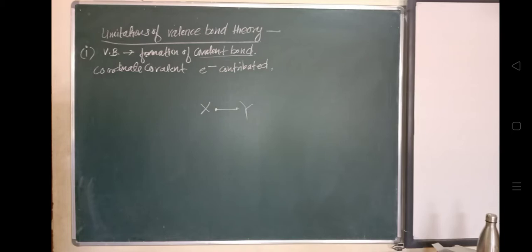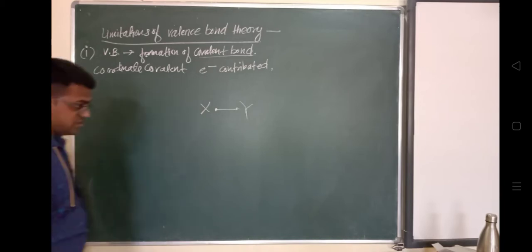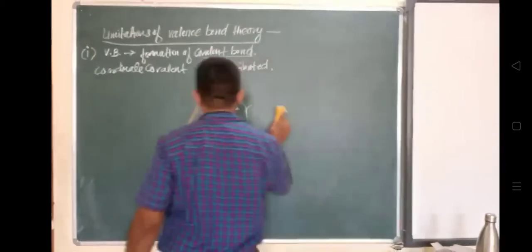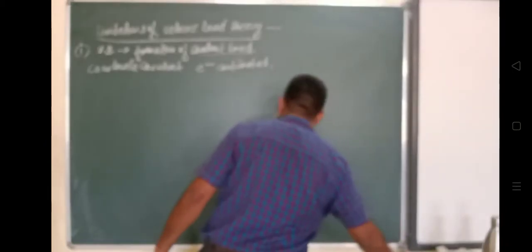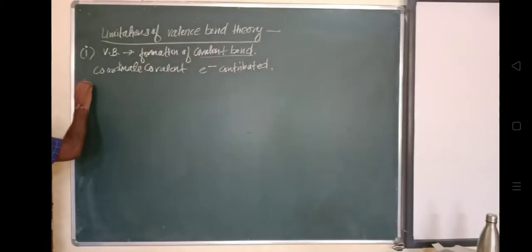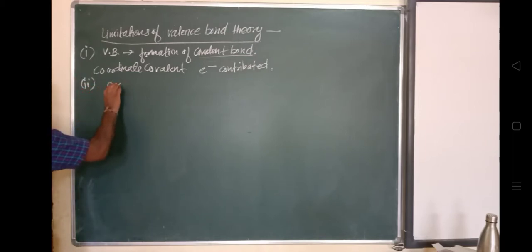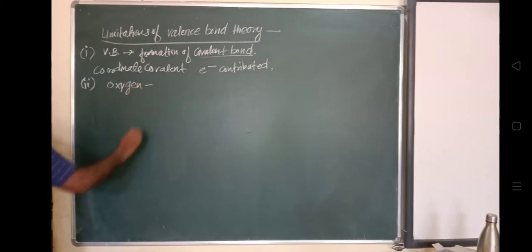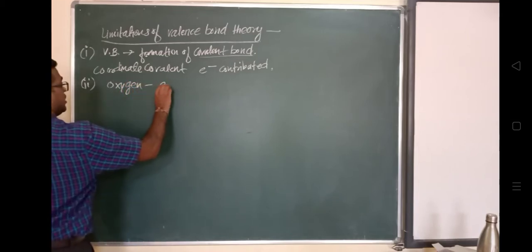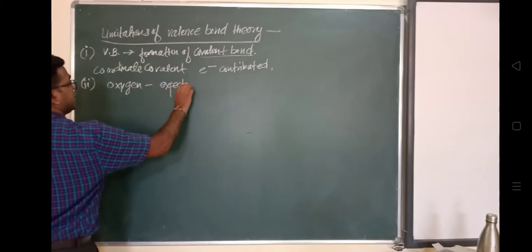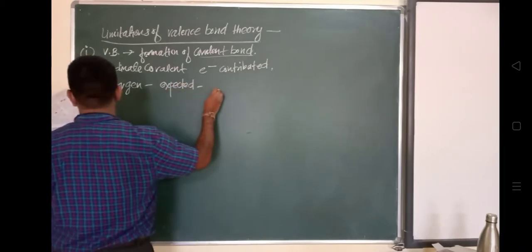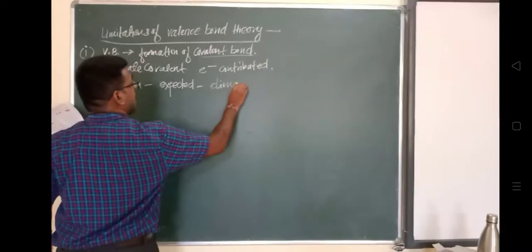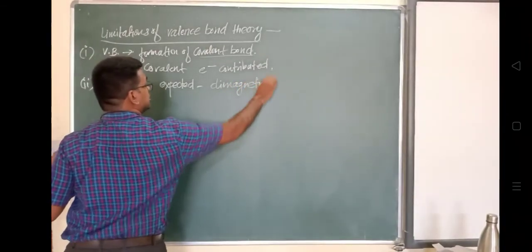Second is about the oxygen molecule, which is expected to be diamagnetic. If we talk about oxygen, the atomic number is 8. If we talk about the oxygen molecule, it is expected that it should have a diamagnetic nature.